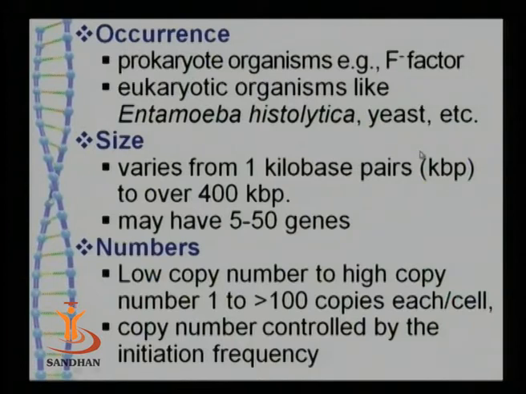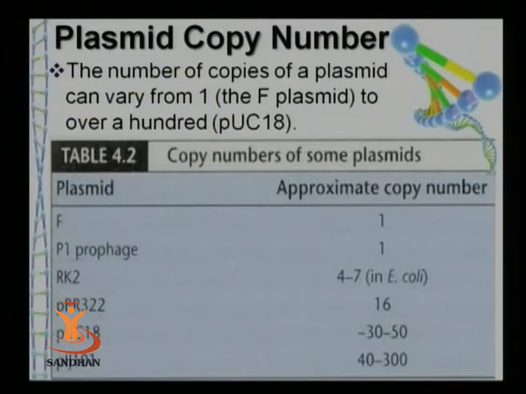Now, size we have already discussed, and then let us come to numbers. The number of plasmids per cell may range from 1 to more than 100. In a few cases, it may be as high as 1000 also. How many plasmids can remain in a cell is basically controlled by the initiation frequency. What is that initiation frequency? That we will discuss at a later stage.